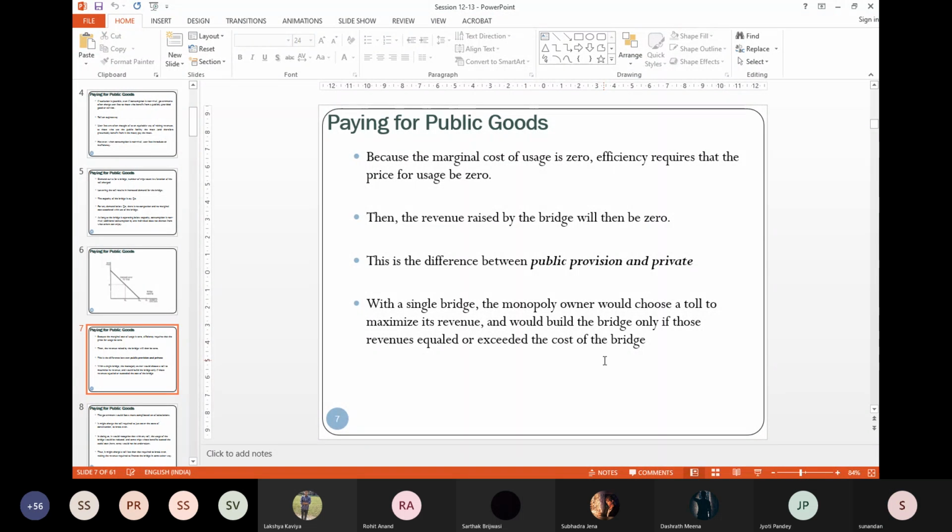Now, when I'm below this threshold level, the marginal cost is zero. So if you want to have an efficient,